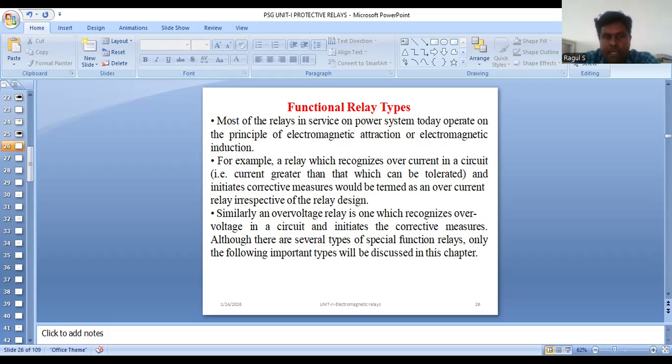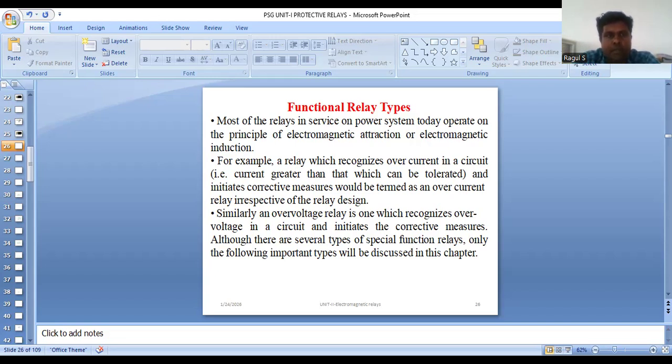The first type is the attracted armature type relay. See in this diagram, C indicates the coil. Under normal operating condition, the current through the coil C is such that the counterweight holds the armature in the position shown in the figure. When a short circuit occurs, the current through the relay coil increases sufficiently and the relay armature is attracted upwards. The minimum current at which the relay armature is attracted, to close the circuit, that means trip the circuit, is the pickup current.